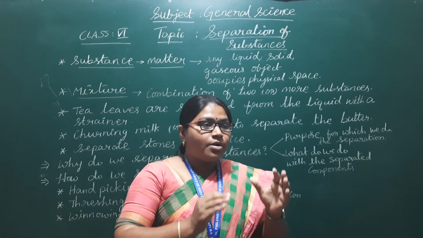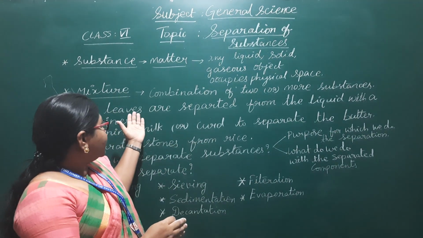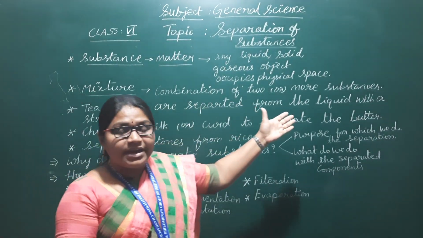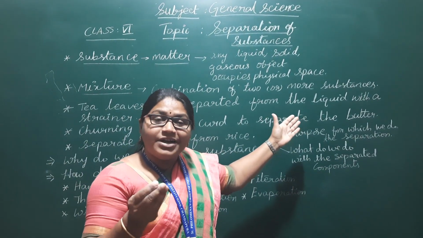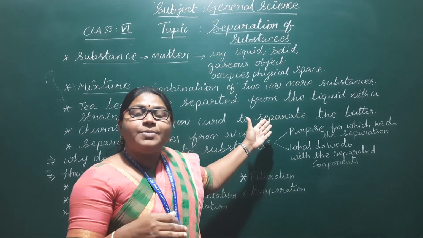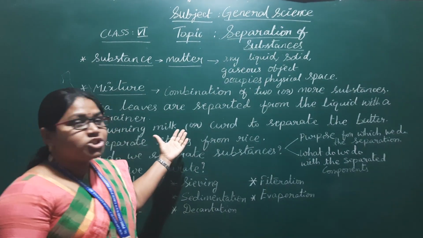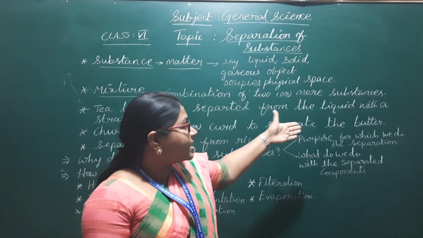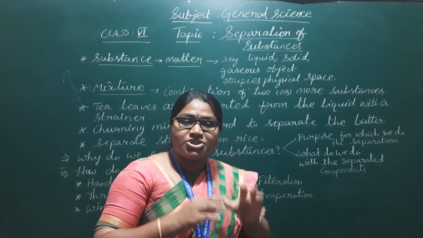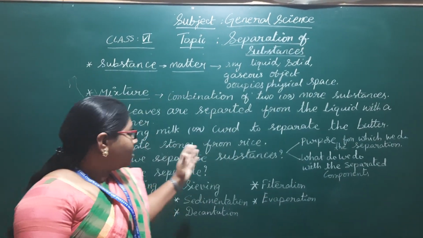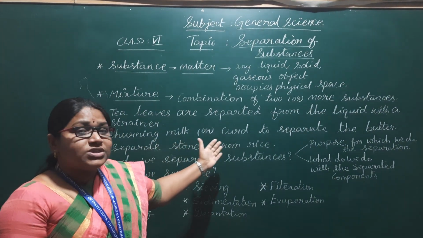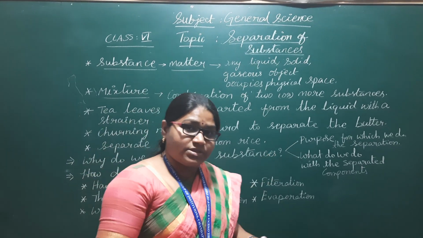Understand? So when the tea leaves are separated from the liquid with a strainer, a tea filter, while preparing tea, it is a separation process. And one more example, churning milk or curd to separate the butter is a separation process. And separating stones from rice is a separation process.